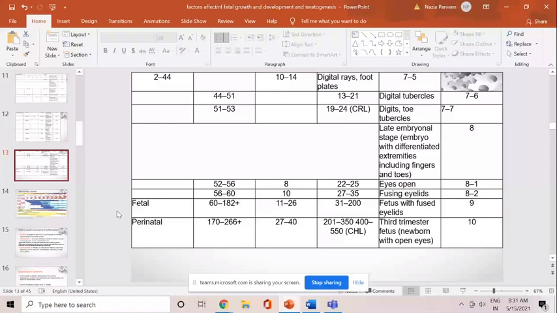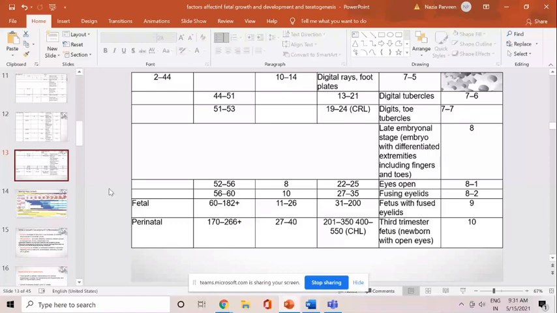But the point which I want to focus on today in my lecture is you should know what is pre-embryonal stage, what is embryonal stage, and what is fetal stage. So broadly, you should remember pre-embryonal stage, that is up to day 7 from the post-conception. Your embryonal stage starts from day 7 to day 8 of the post-conception period, or you can say up to 10 weeks from the LMP. And after 10 weeks, your fetal phase starts. Okay, this you will remember.